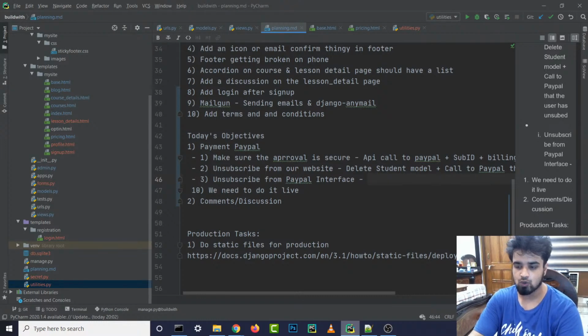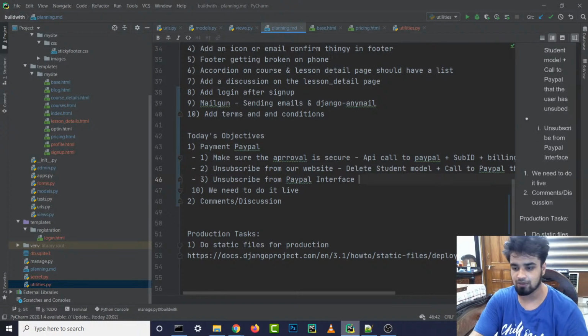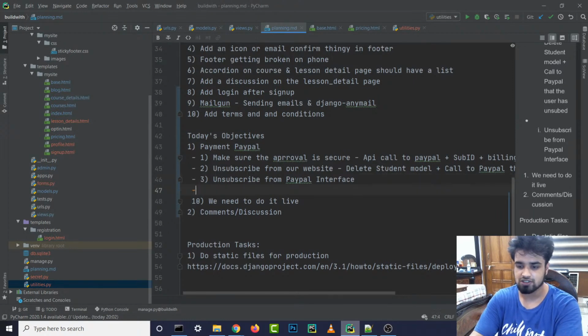And what we're going to do is then unsubscribe it. If we check on the PayPal website that he has unsubscribed using our API call, then we can also delete it from our end. So this is the third thing that we need to do.